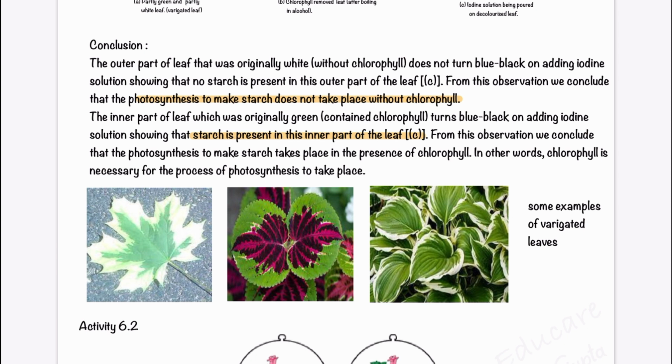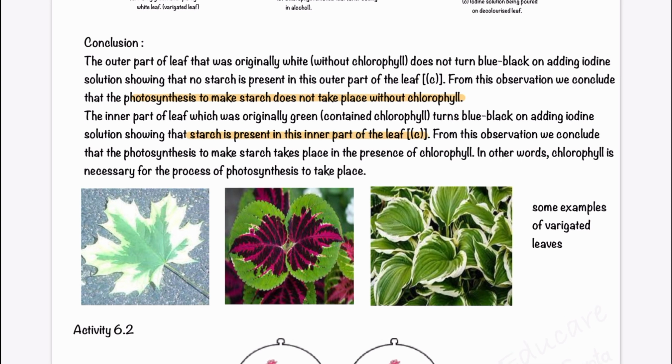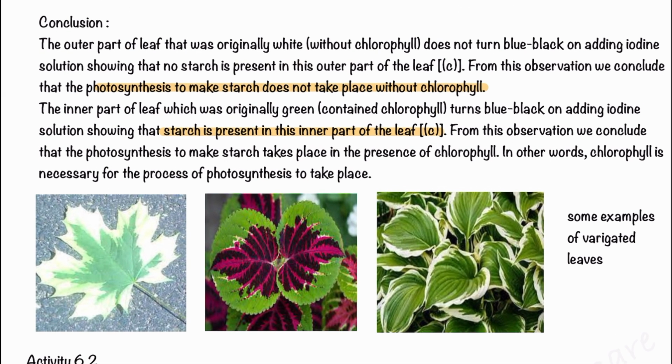From this observation, we concluded that photosynthesis, which makes starch, takes place in the presence of chlorophyll. In other words, chlorophyll is necessary for the process of photosynthesis to take place. So these are some examples for you regarding the variegated leaves. I hope you understood activity 6.1.